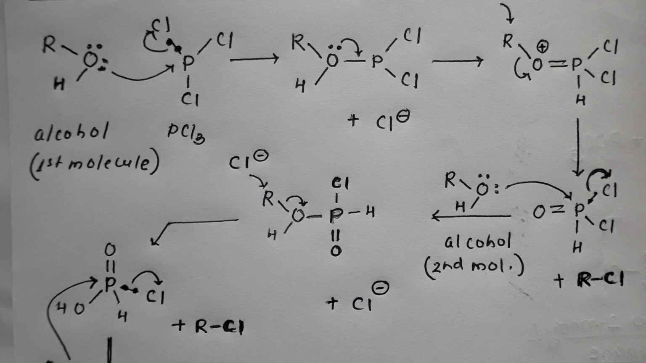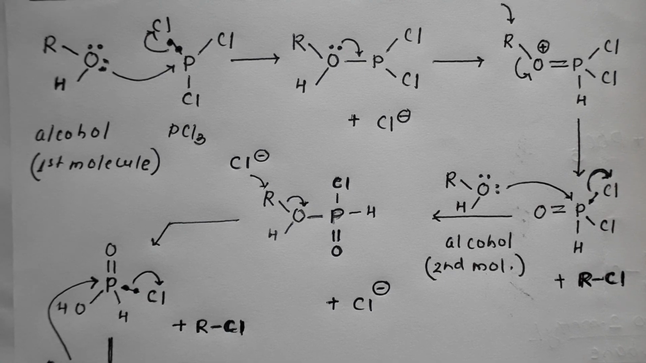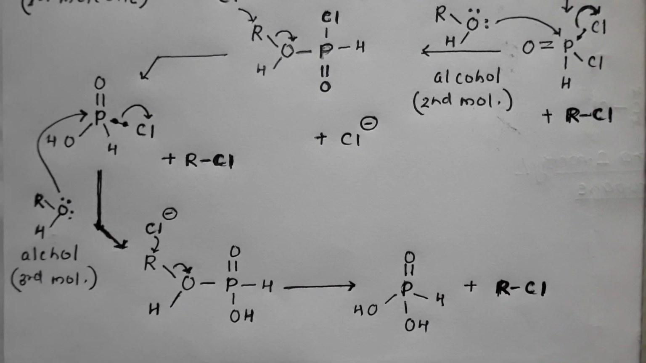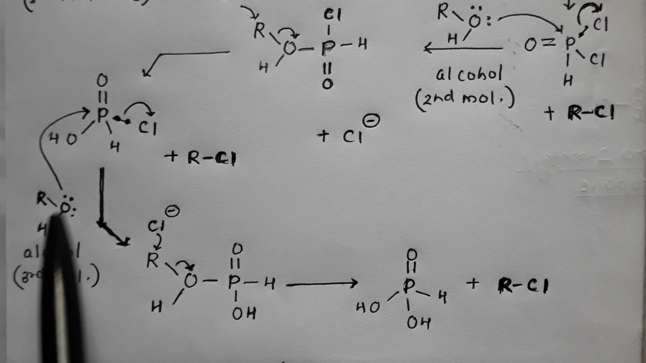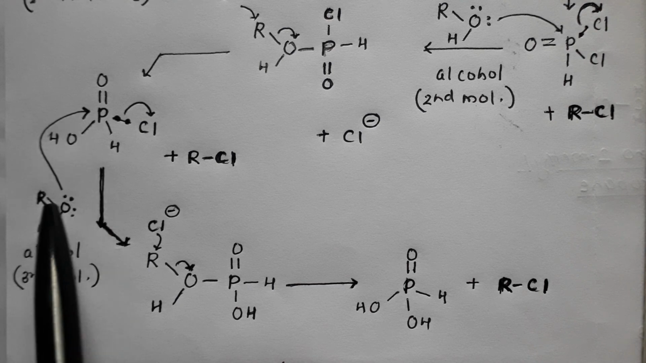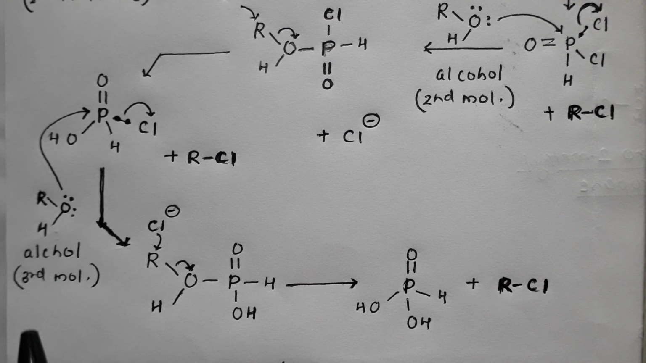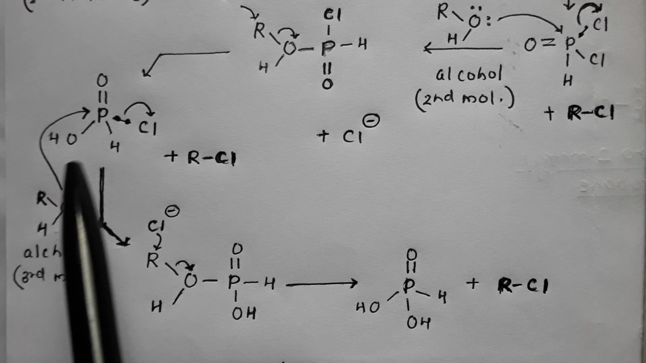Now the third molecule of alcohol attacks. So this bond pair present between phosphorus and chlorine gets shifted onto chlorine as chloride. This ROH now attacks the phosphorus, resulting in formation of this species. This is the third molecule of alcohol attacking onto this phosphorus.